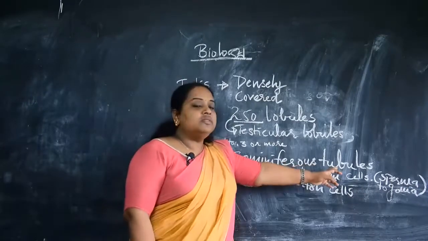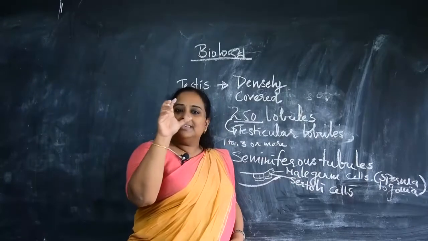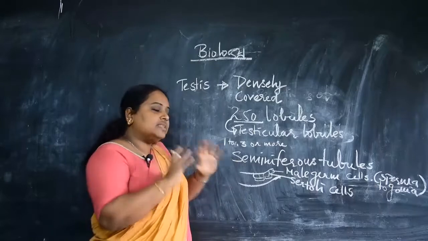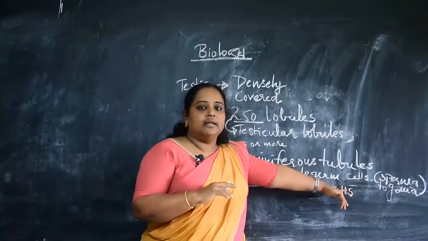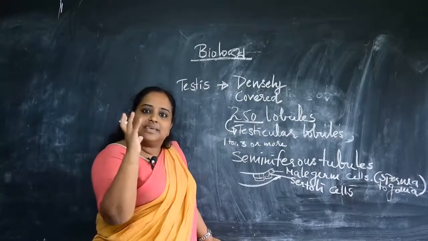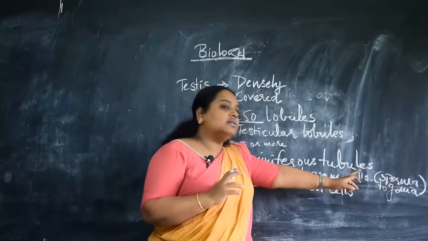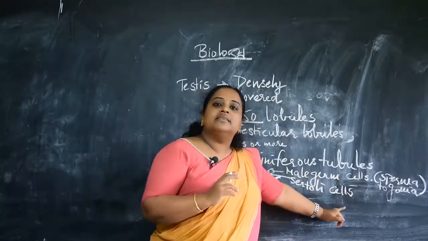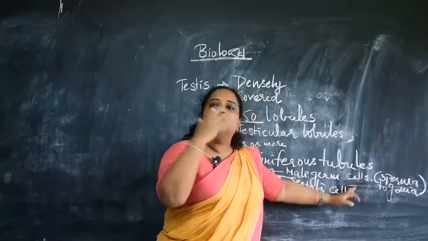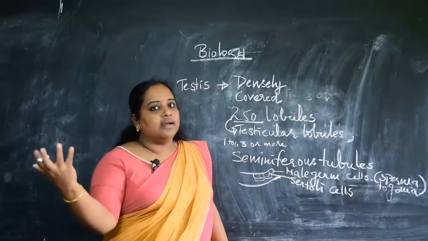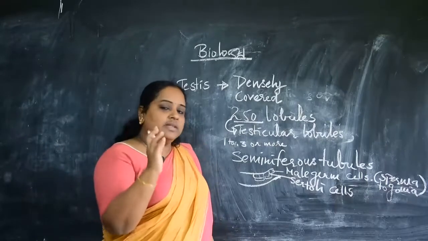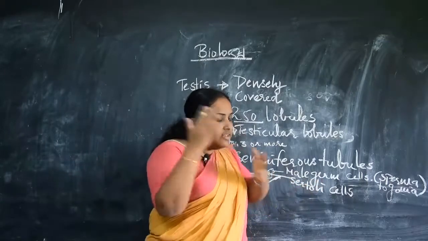So each seminiferous tubule is made up of 2 cell linings. One is the male germ cell, also called spermatogonia. We all know that germ cells are the gametic cells. The other one is the Sertoli cells. The male germ cells undergo meiotic division and get converted to matured sperms, which are ready for fertilization.